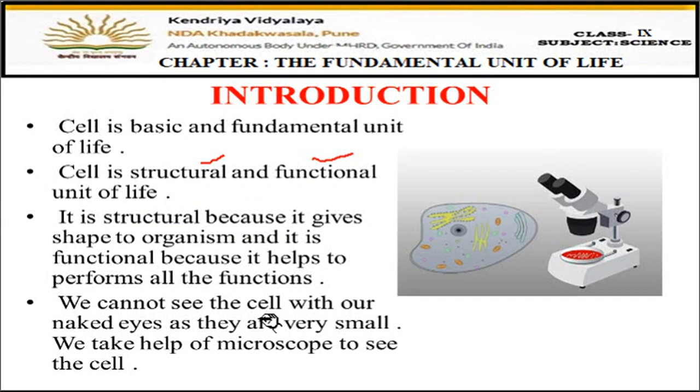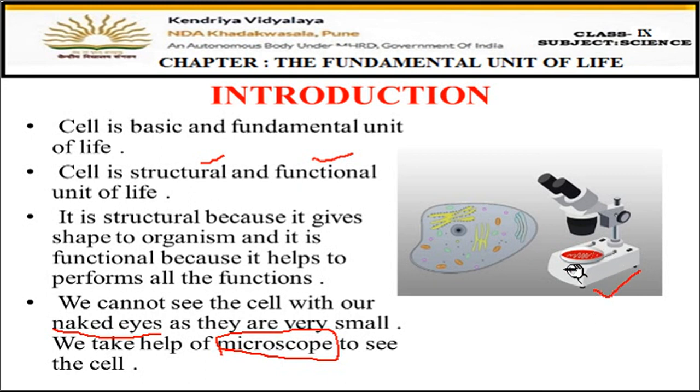Now we cannot see the cell with our naked eyes. This is because the cell is very small in size. Naked eyes means with our open eyes we cannot see the cell. But to see the cell we have to take the help of a device which is known as a microscope. As you can see in the diagram here, this is the diagram of a microscope. This is the instrument which helps to see the cell.